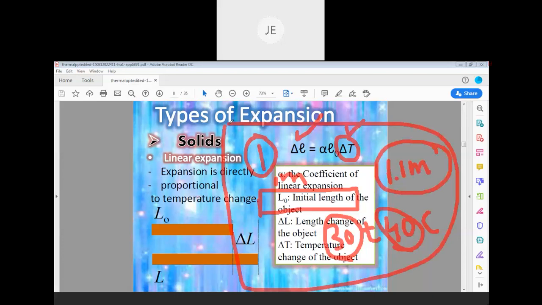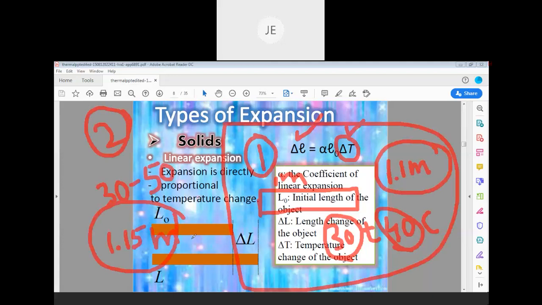In case 2, you are increasing the temperature from 30 to 50. Then the length of the same 1 meter steel rod may increase from 1 meter to some 1.15 meter.